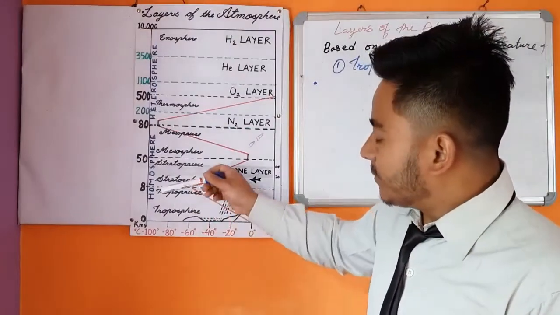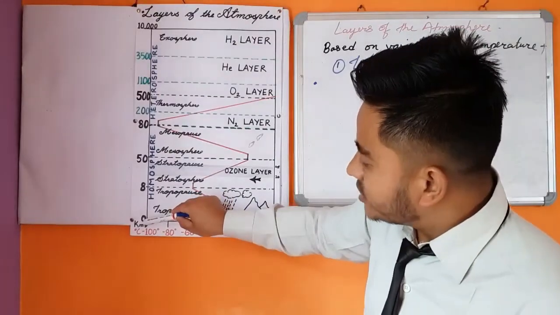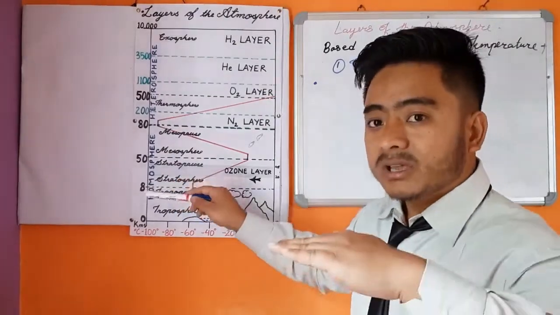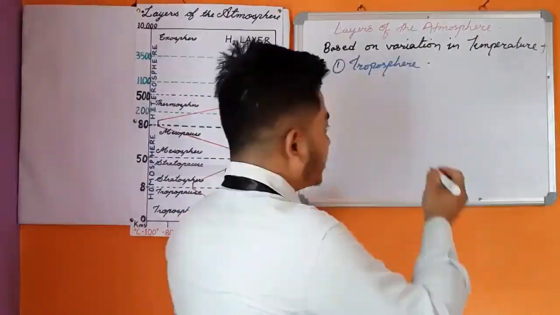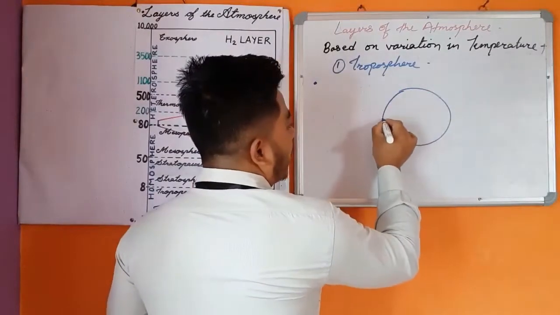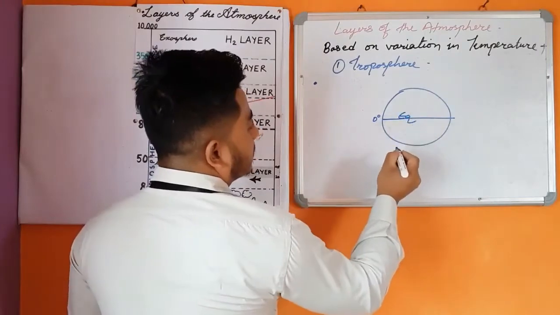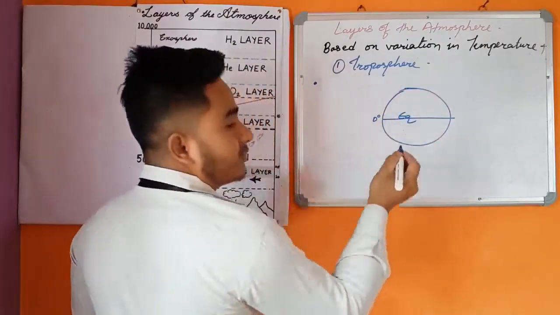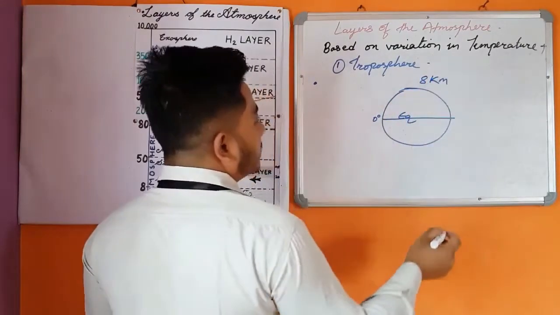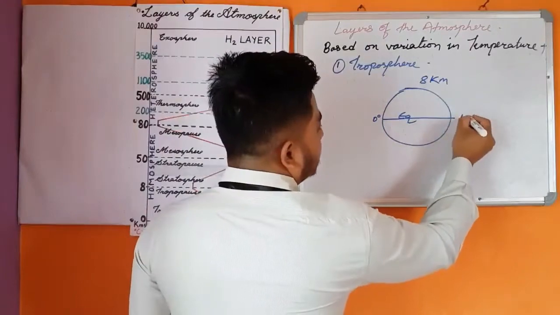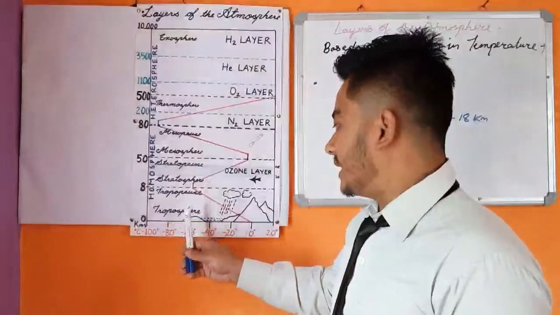Some characteristics, say, first one, height. The troposphere extends from 0 to 8 km above the Earth's surface, and this height varies. For example, if this is our Earth, the height of the troposphere at the equator and at the poles varies. The height of the troposphere at the poles is 8 km, whereas in the equatorial region it will be somewhat 18 km. So this is the first characteristic.